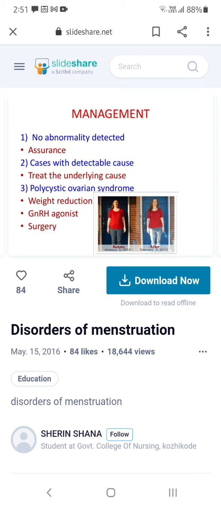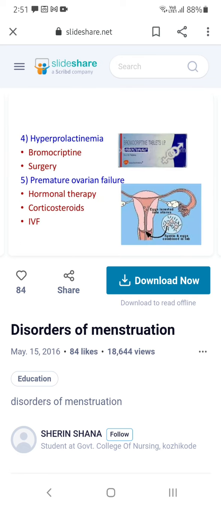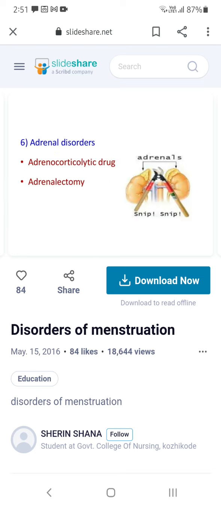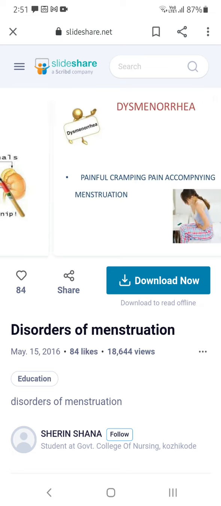For polycystic ovarian disease, the weight is the main problem, so we have to reduce the weight. If any pituitary hormonal imbalance is there, you have to correct it to manage the secondary amenorrhea. Or you can take bromocriptine or do surgery. For premature ovarian failure, hormonal therapy and corticosteroid drugs can be used. For adrenal disorders, adrenocorticolytic drugs should be given, or if anything more serious, you can remove the adrenal glands which are present above the kidneys.